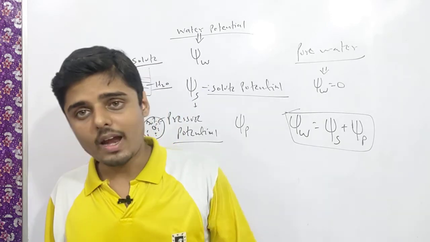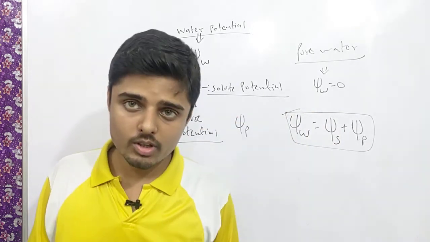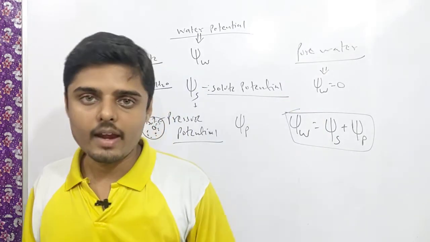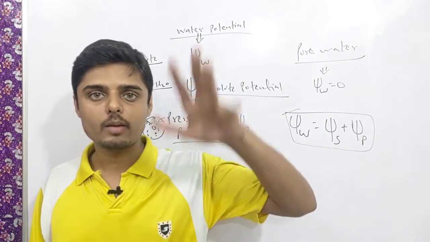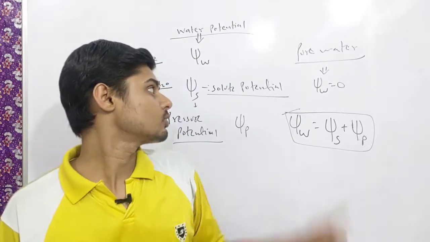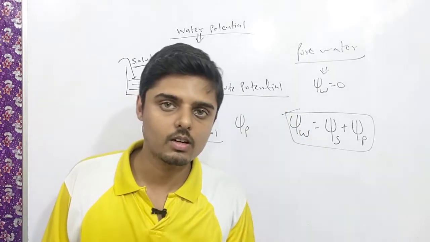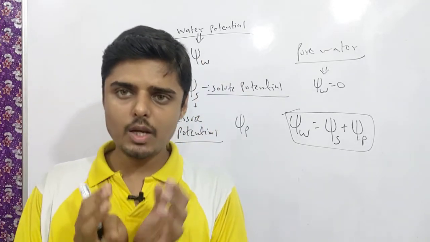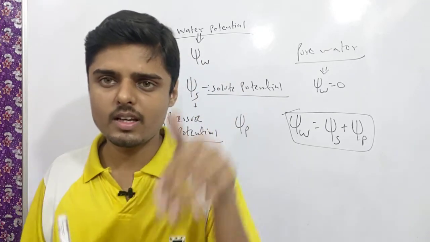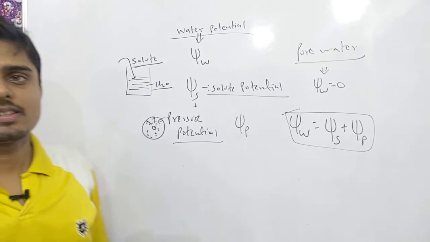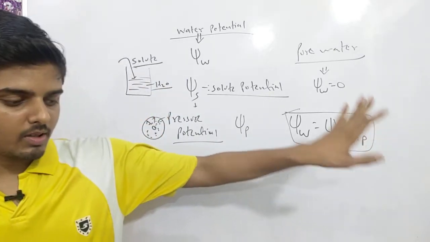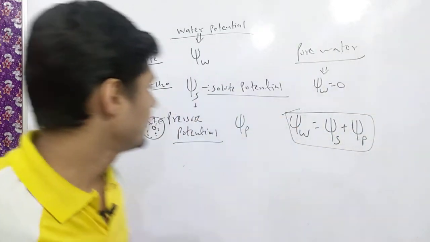If we add some solute to it, it will decrease the water potential, and the extent by which water potential decreases is called solute potential. There is also some pressure on the wall of the cell due to the cytoplasmic matrix present in it, and this is called pressure potential. So water potential is equal to solute potential plus pressure potential.